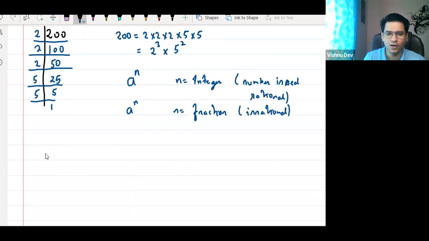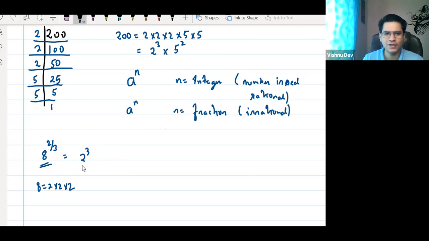For example, I'll give you an example: 8 to the power 2 by 3. Tell me, is it a rational number or irrational number? 8 to the power 2 by 3. Everyone? Irrational. But think about it. Sir, 8 can be written as 2 to the power 3. Yes or no? 8 is equal to 2 into 2 into 2.